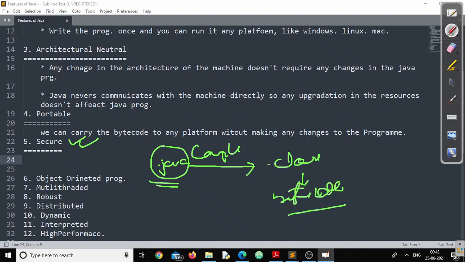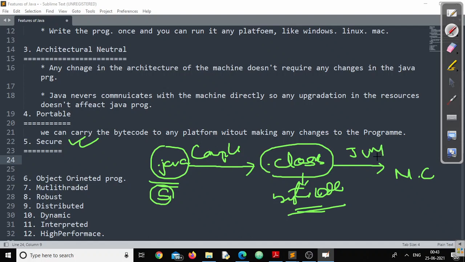Listen, don't try to mug it up, don't try to remember this, it is just for your understanding. Now this program written is called source code. It is compiled to a class file, which is called bytecode. Now this bytecode is converted into machine code with the help of the JVM, Java Virtual Machine. If anything except bytecode is there, the Java Virtual Machine does not allow it to execute, because the JVM can only know bytecode. It doesn't know anything else.